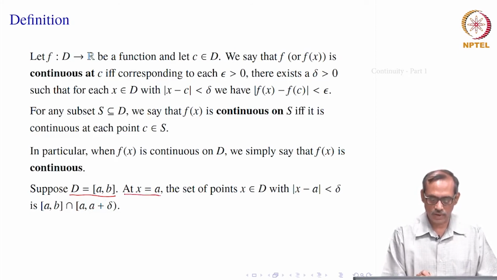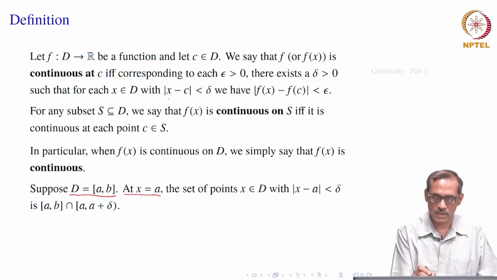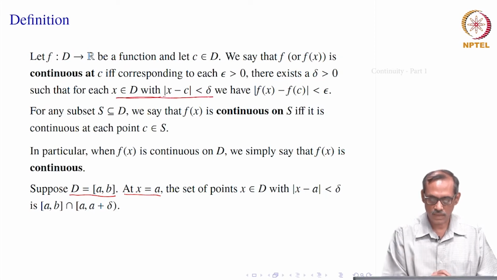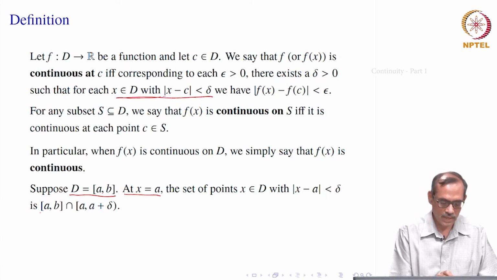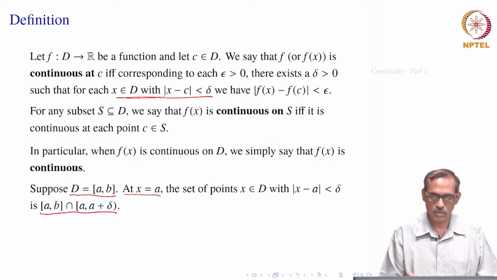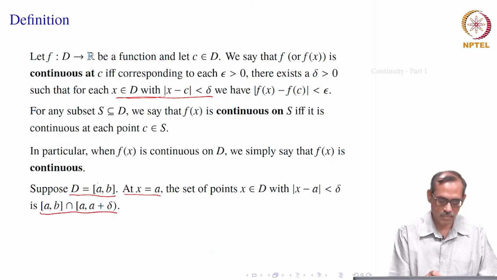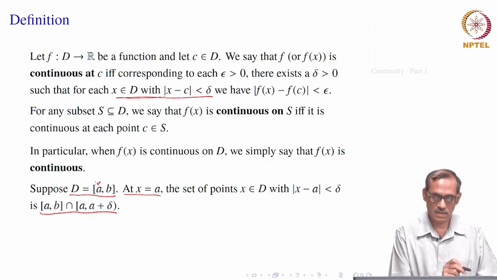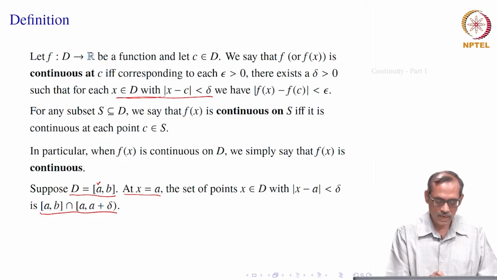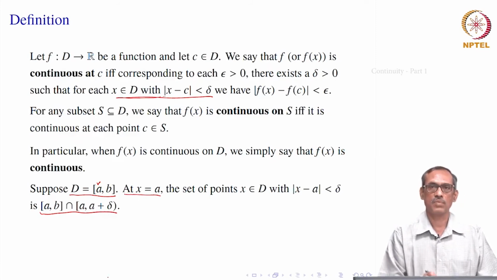So, suppose at x equal to a, the set of points x in D with |x - a| < delta, which we are requiring in the definition, will look like (a, b) intersection (a, a + delta), because a is the end point and the left side neighborhood is not contained inside our domain. So, when you consider D intersection the delta neighborhood of C, that would give only a to a + delta, where that delta should be smaller than b - a.